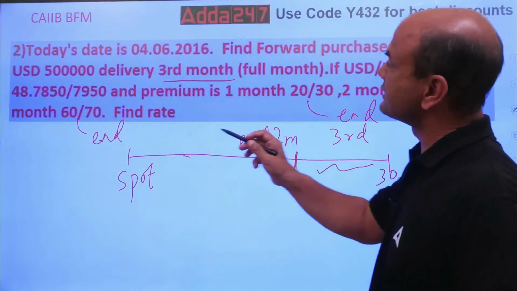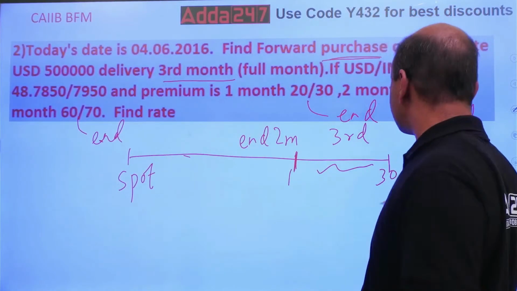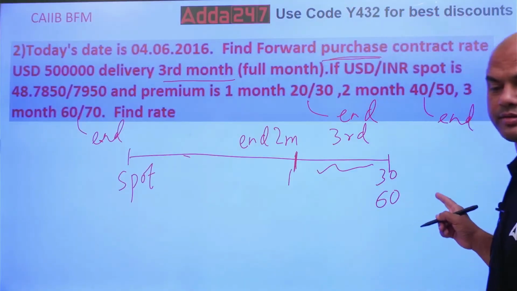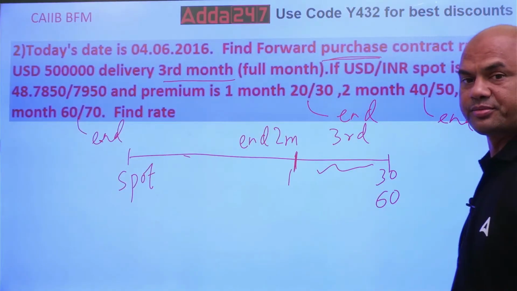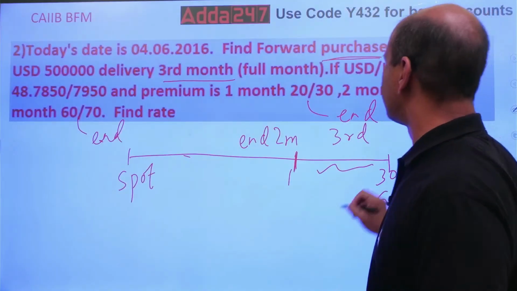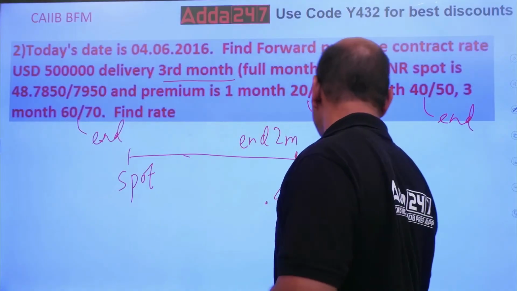So this 60-70 rate, forward purchase we want. Purchase means buying. So this 60 will be over here, third month end. Okay, and here what will be the rate? You tell me in the comment section. What will be the rate? It is second month end, so 40. So it is always point and point.